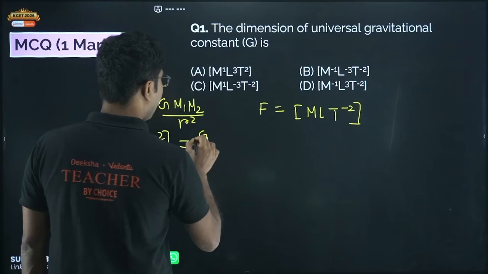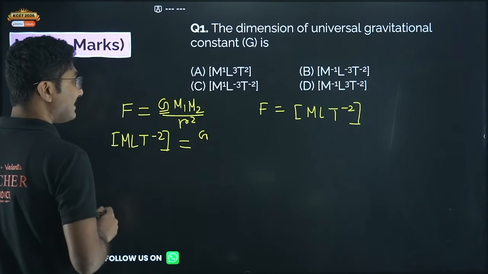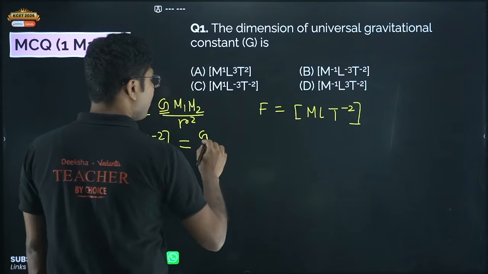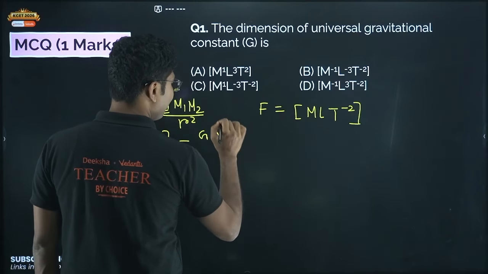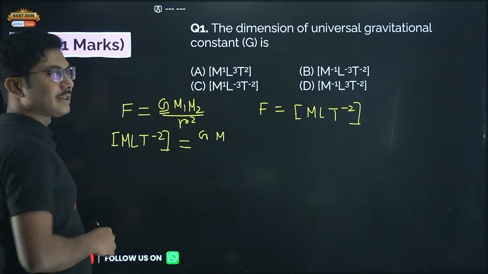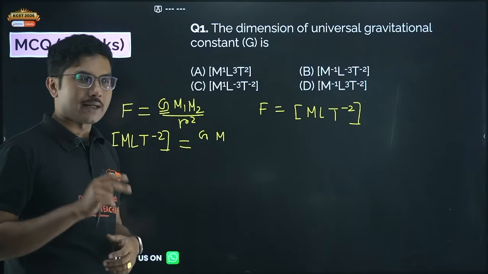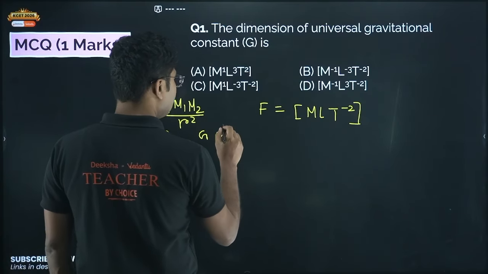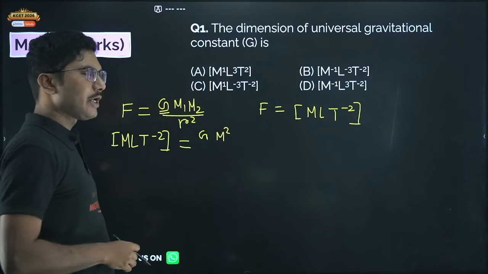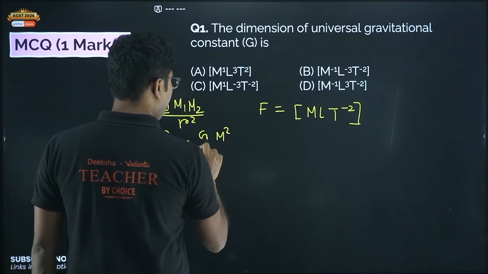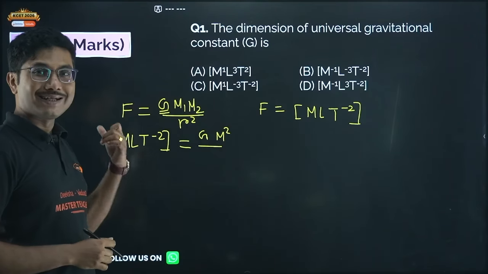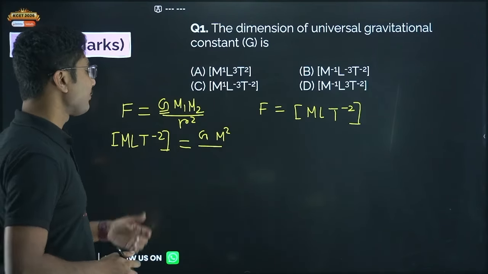Now we are trying to find the dimension of this quantity G. What is the dimension of mass? Dimension of mass is simply M. How many masses are here? Here we have m1 and m2, that means two masses, so mass into mass will be M square. What about r square? I told you r is nothing but distance, so the dimension of distance square will be L square. Now do the cross multiplication to find the dimension of G.